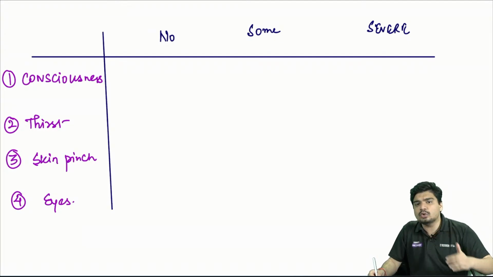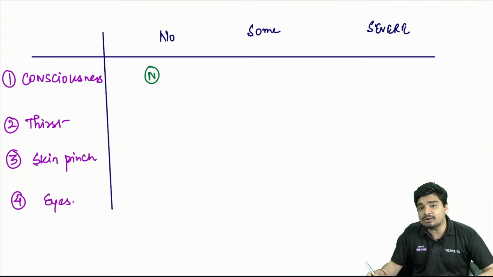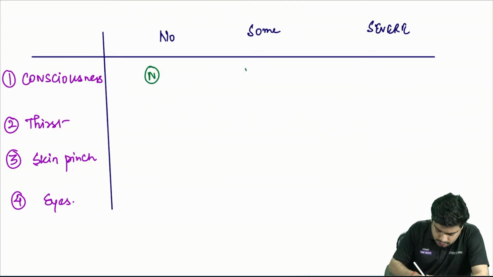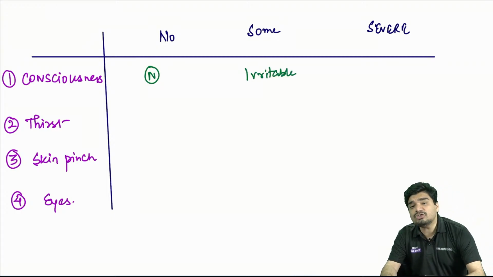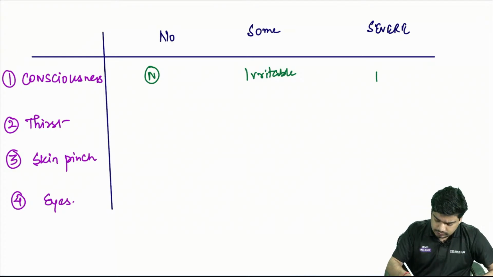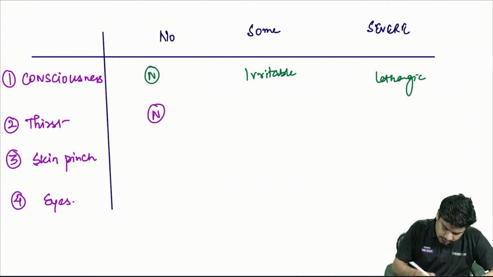You will say the child has no dehydration if the consciousness is normal. In some dehydration, because the child has lost some water, child will become irritable because he wants water. In severe dehydration, child has lost so much water, child will become dull and lethargic. Thirst will be normal in no dehydration.